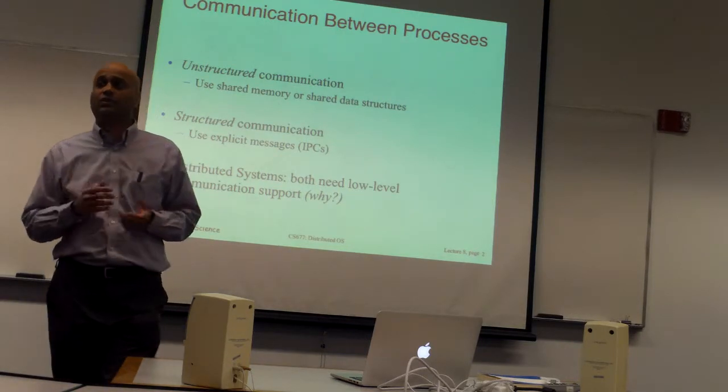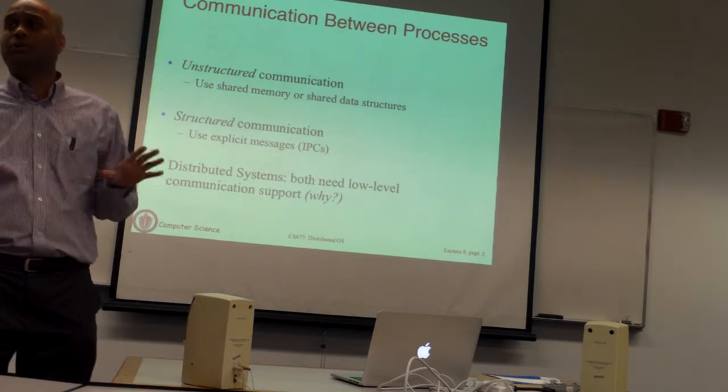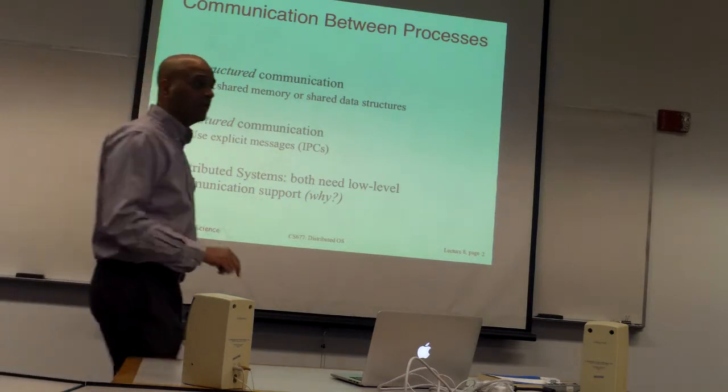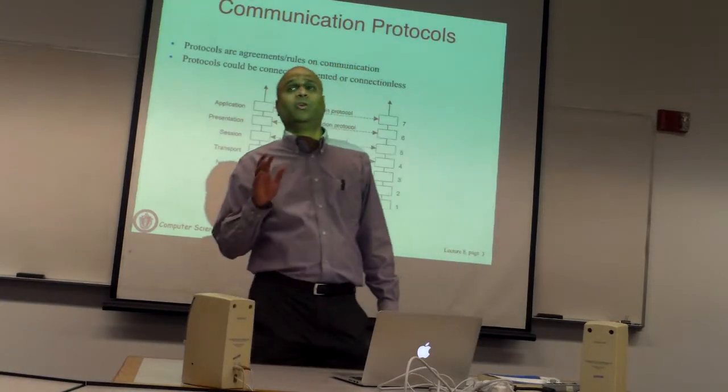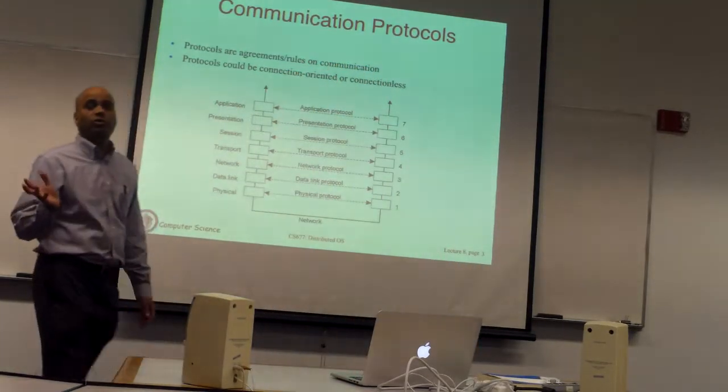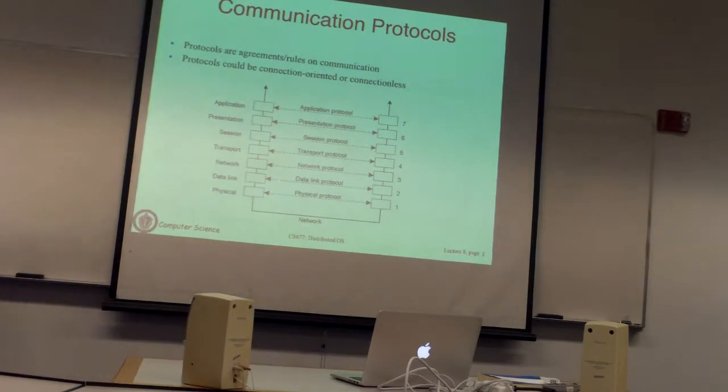These are processes that are just talking to one another. Since processes reside on different machines, you need communication support. So I'm going to spend 2-3 slides as a very quick refresher on protocols and TCP/IP and whatnot. I'm assuming you're familiar with some networking concepts. You don't need to know a whole lot, just some familiarity is good enough. That's what we're going to talk about here.